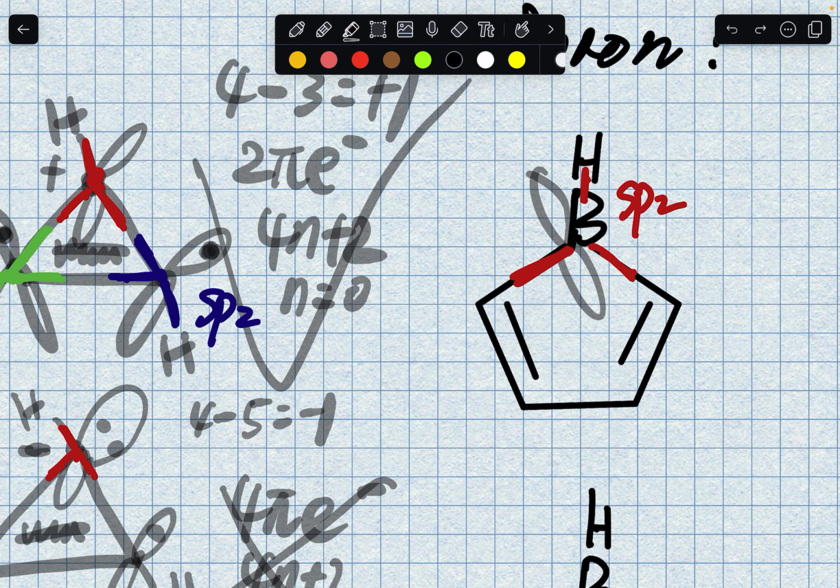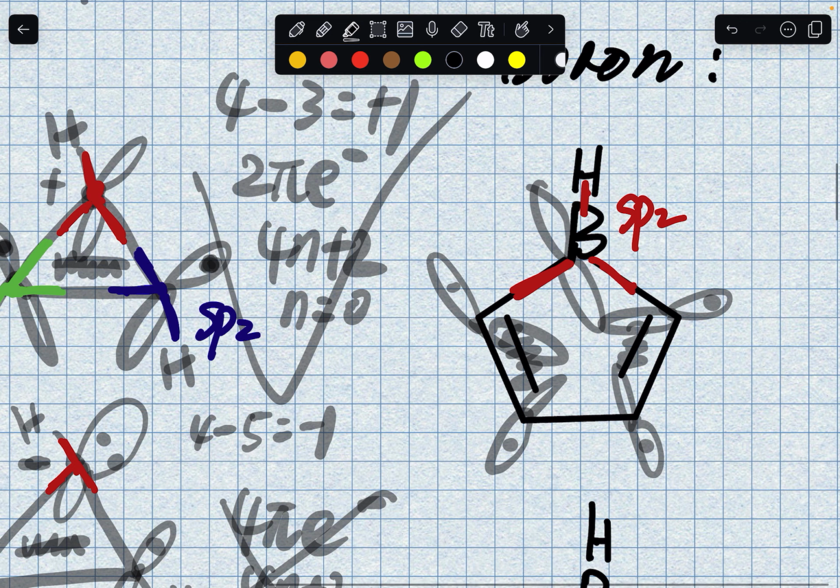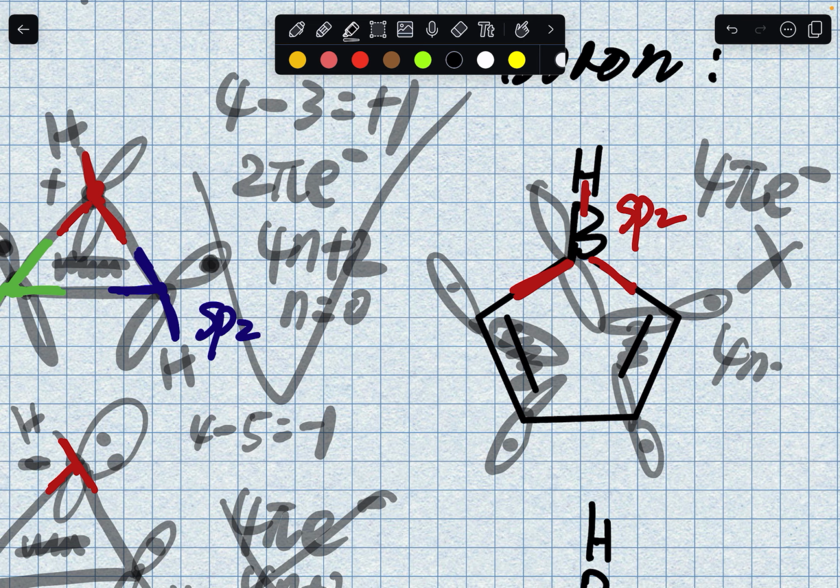The empty p orbital can share the electrons from the other p orbitals, as I draw here, as I get rid of the double bond and draw my p orbital. And I have 1, 2, 3, 4 pi electrons. Even though it is fully conjugated and the electrons are fully delocalized, because of these 4 pi electrons I can't say it's aromatic, because it doesn't meet 4n plus 2. All right, so that's boron.